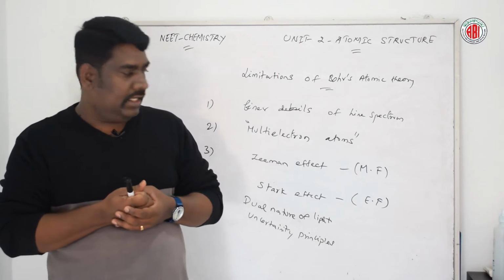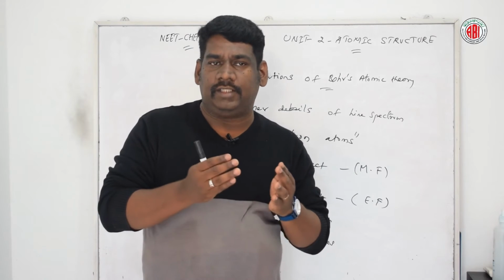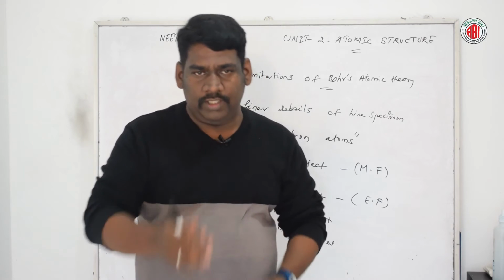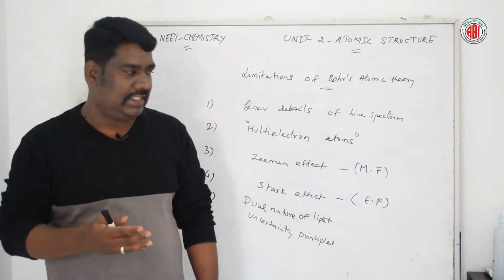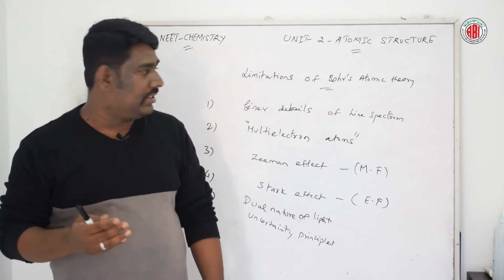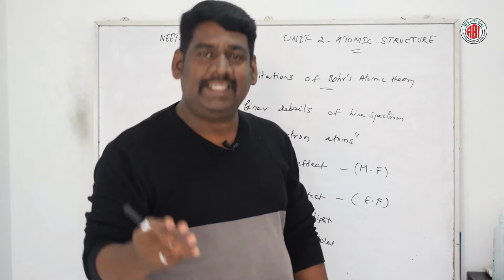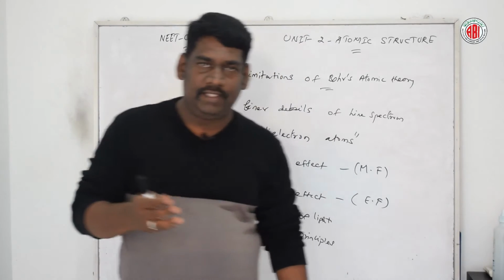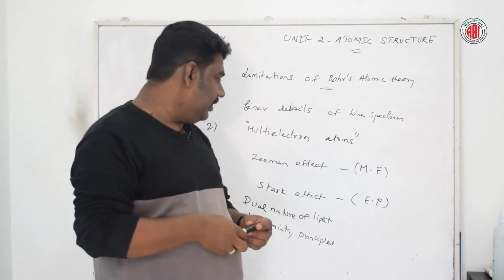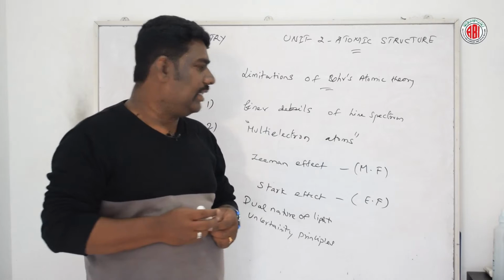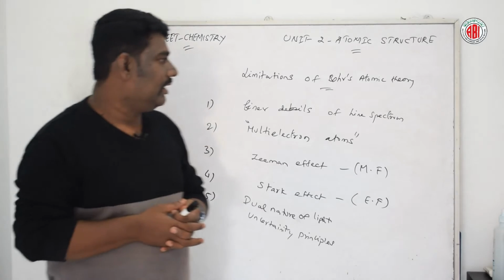This particular principle could overrule Bohr's idea of a well-defined circular path, where we were discussing the atomic structure of Bohr's model. There, the electrons revolving around the nucleus in a circular path are called a stationary orbit. So these two principles could overrule Bohr's atomic theory, and these are all the major limitations of Bohr's atomic theory.